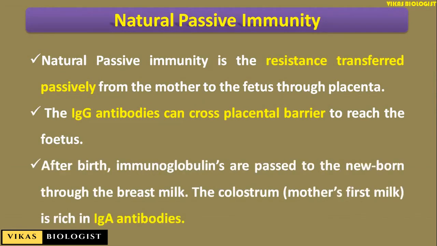Another example is after birth, immunoglobulins are passed to the newborn through the breast milk. The colostrum, or the mother's first milk, is rich in immunoglobulin A antibodies. This is an example of natural passive immunity.